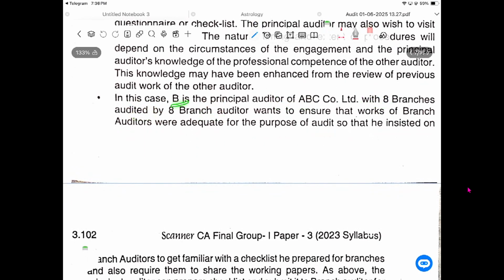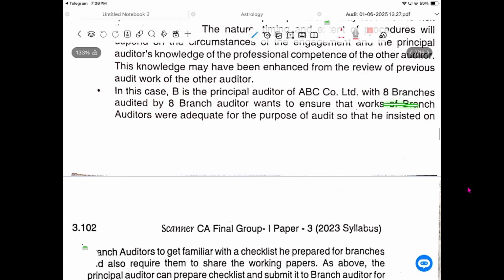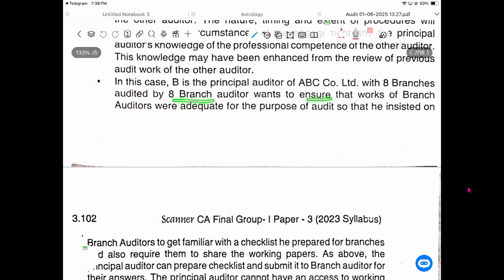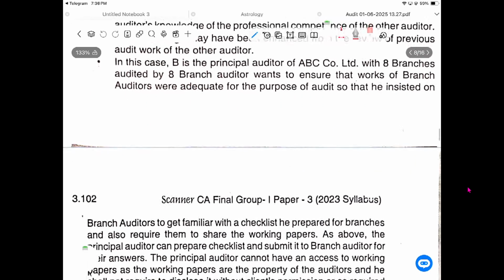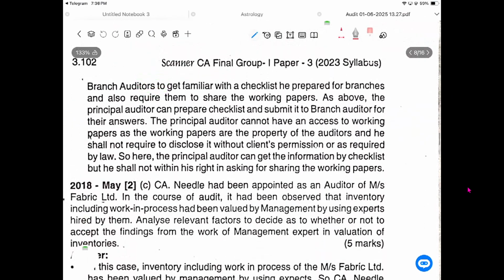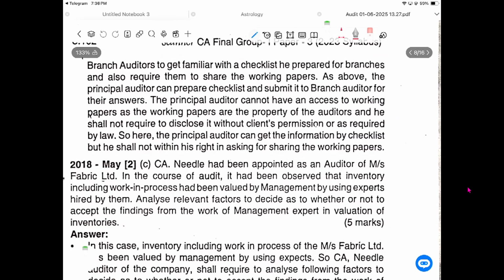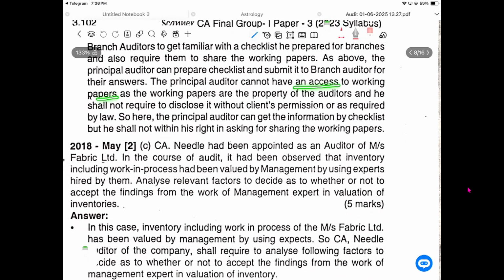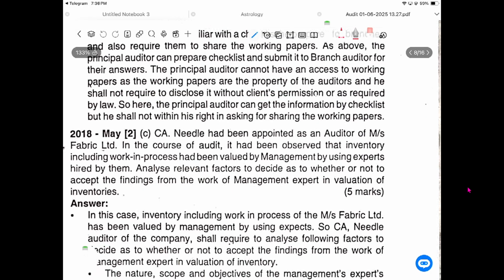In the case of B, the principal auditor of ABC Limited and the 8 branches audited by the 8 branch auditors, he wants to ensure that the work of the branch auditors is adequate for the purpose of the audit, so he asks the branch auditors to get familiar with the checklist he prepared for the branches and requires them to share the working papers. As above, the principal auditor may prepare a checklist and submit it to the branch auditor for answers. The principal auditor cannot have access to the working papers, as they are the property of the auditor, and he cannot require their disclosure without the client's permission as required by law.